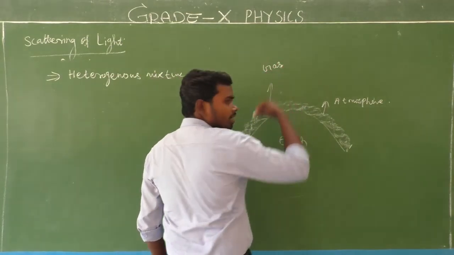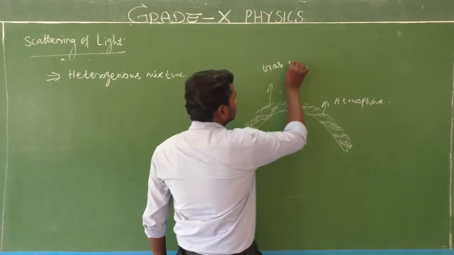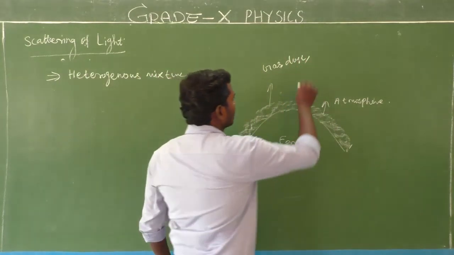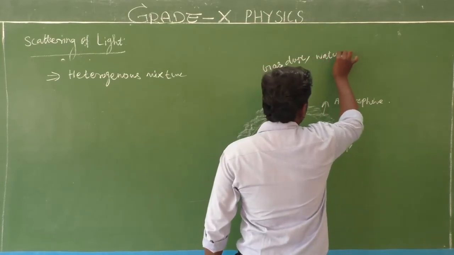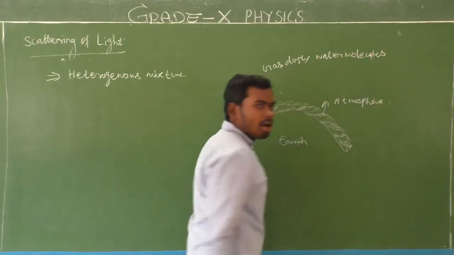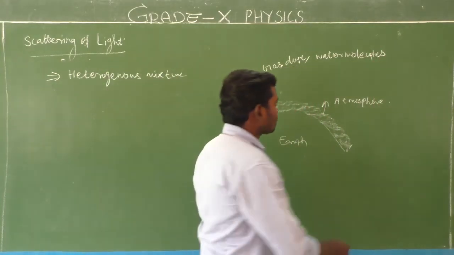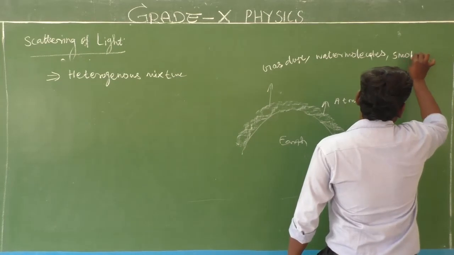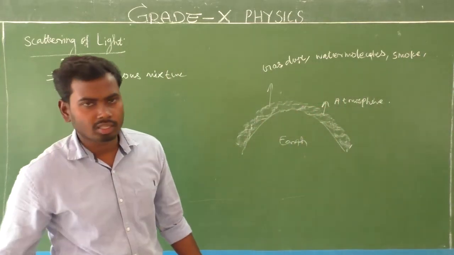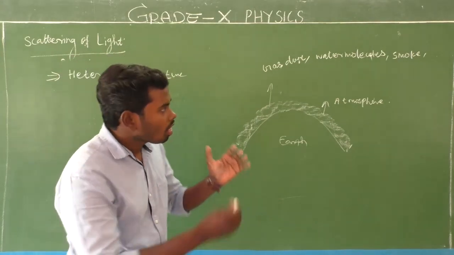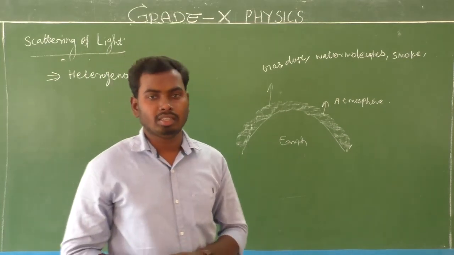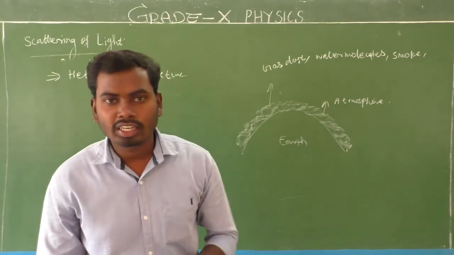So gas particles are there, dust particles are there, water molecules are there, smoke particles are there, and so many things are there, which all combined together make a heterogeneous mixture.